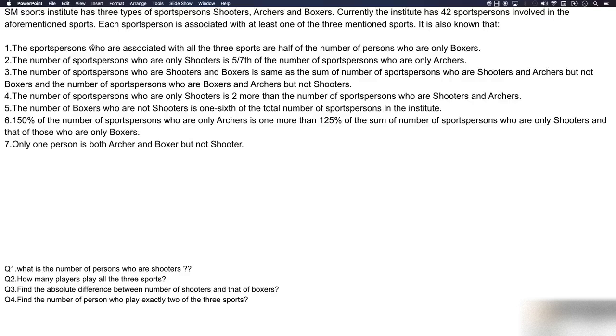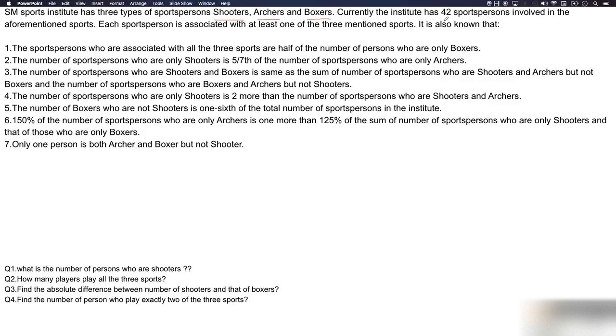Let's look into a typical three set Venn diagram question in which you have to make equations and arrive at the value of each of the regions. SM Sport Institute has three types of sports person. These are shooters, archers, and boxers.